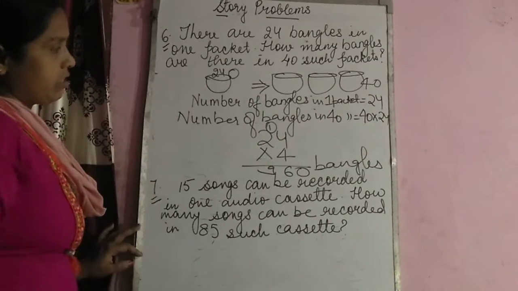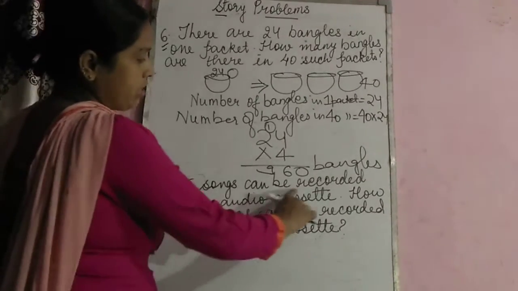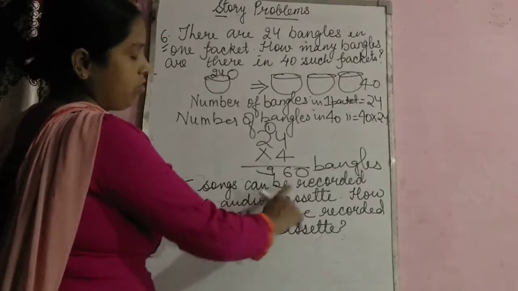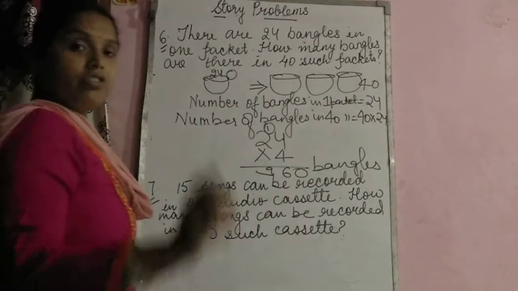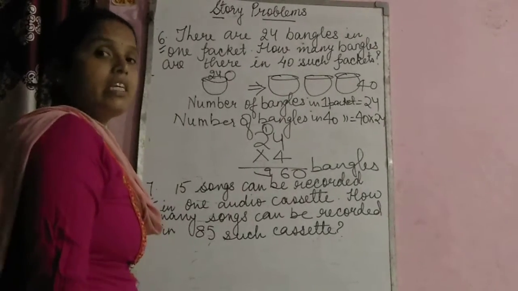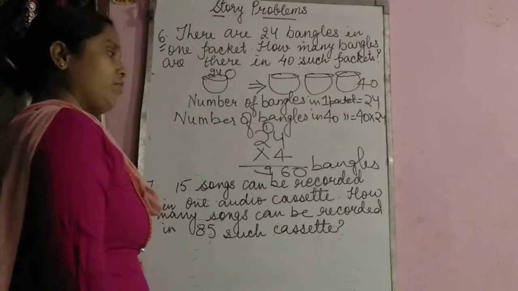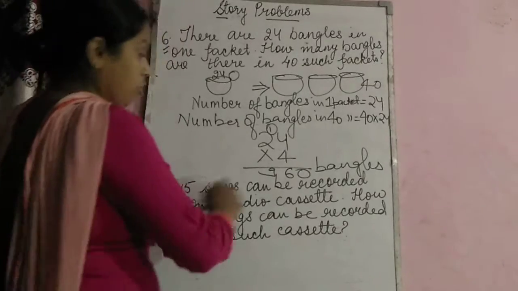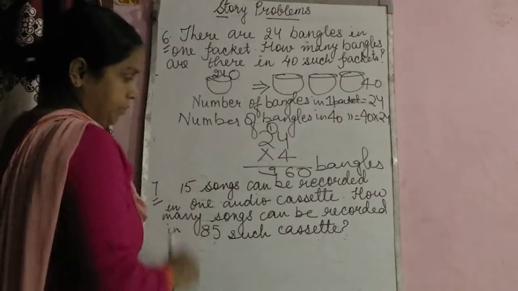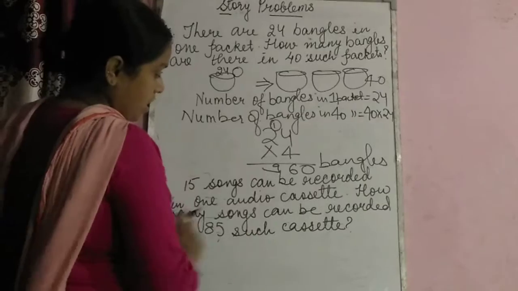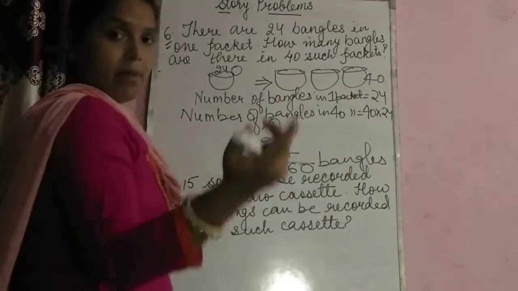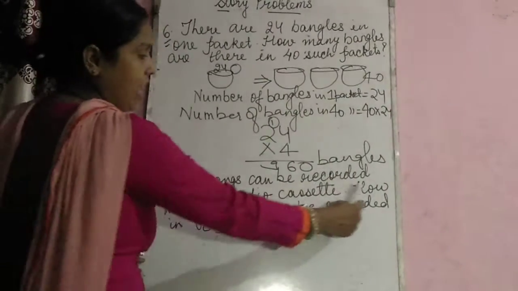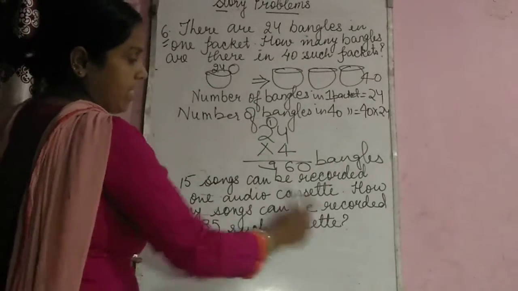Let us begin with the next question, children. 15 songs can be recorded in one audio cassette. What is an audio cassette, children? Nowadays we are having CDs. Previously we were having tape recorders, and for that we were having audio cassettes. How many songs were there in that? 15. How many songs can be recorded in 85 such cassettes?